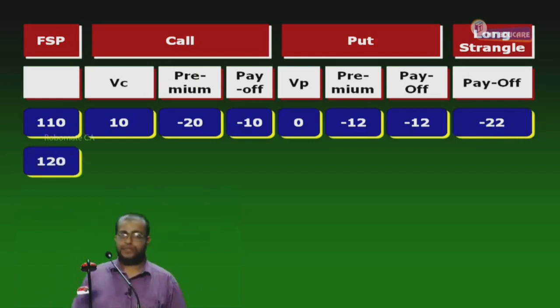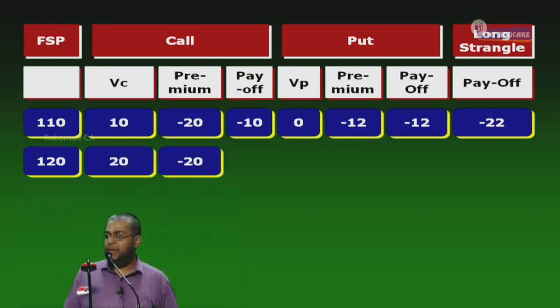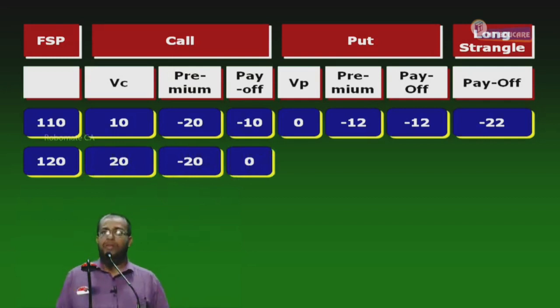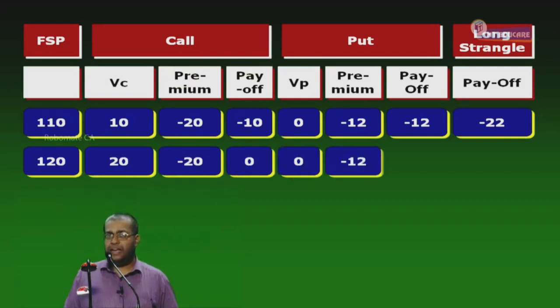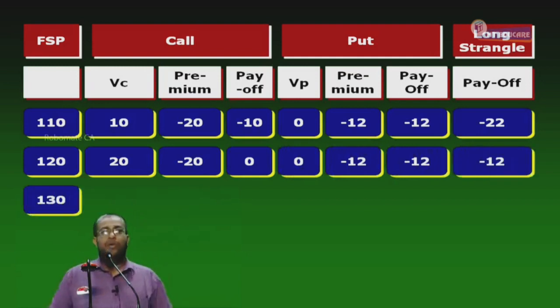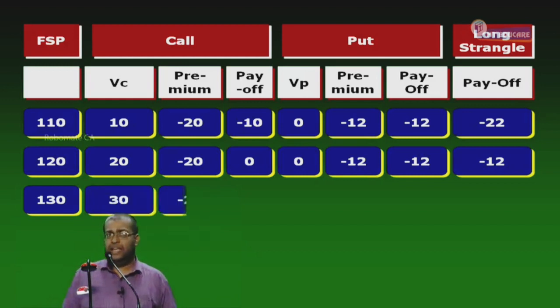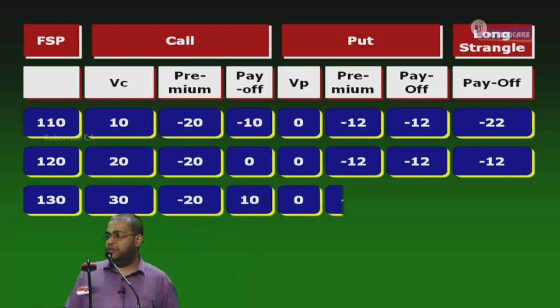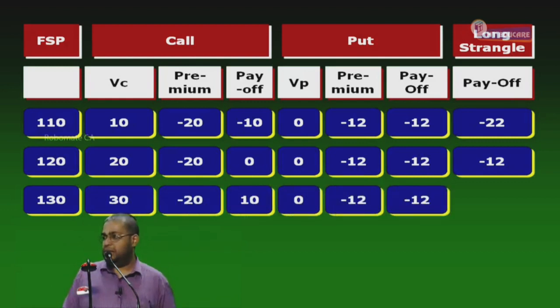120. Call will be exercised? Yes. Right to buy at 100, share at 120, it is 20 minus 20, 0. Put is 0, minus 12, minus 12. Long straddle payoff is minus 12. 130. Call will be exercised or lapsed? Exercised. Payoff is 30 minus 20, 10. Put is 0, minus 12, minus 12.